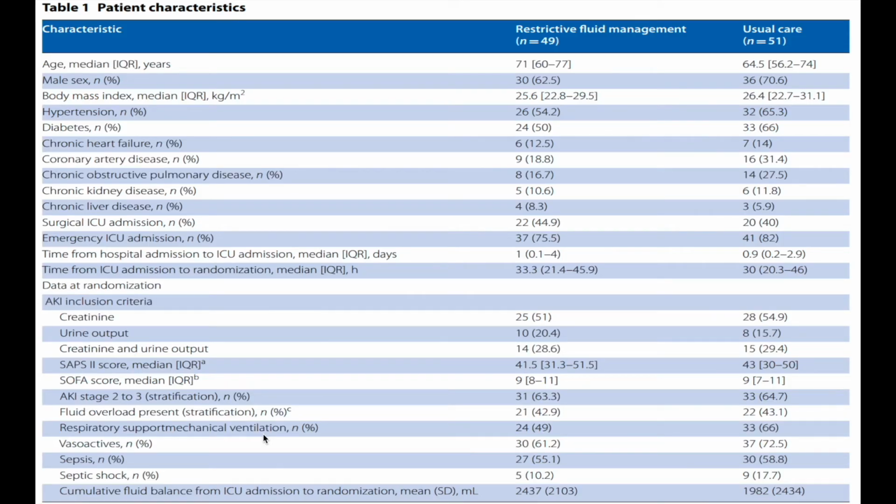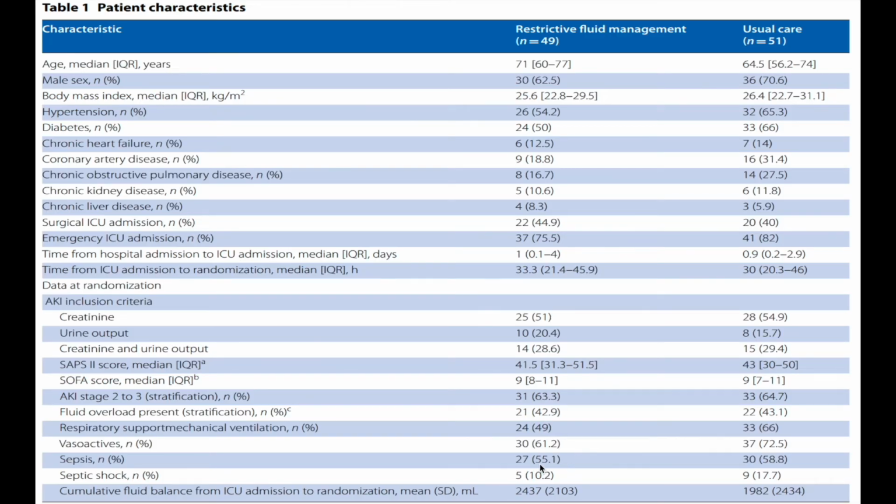If you look at the patient characteristics, it was roughly similar between the two groups, both in terms of age, sex, comorbidities, type of admission, and so on. But one thing that we need to look at is that there are a lot of surgical patients. Almost 40 to 45% of the patients were from the surgical group.